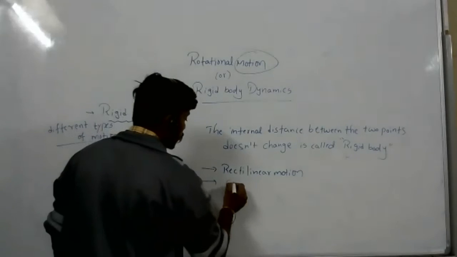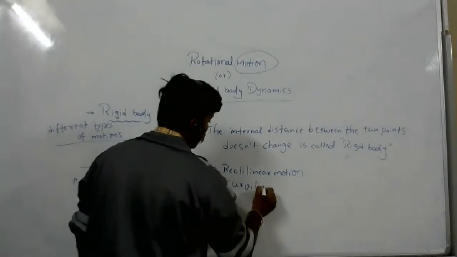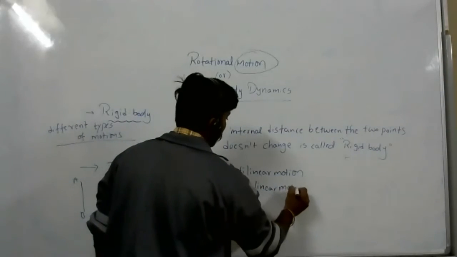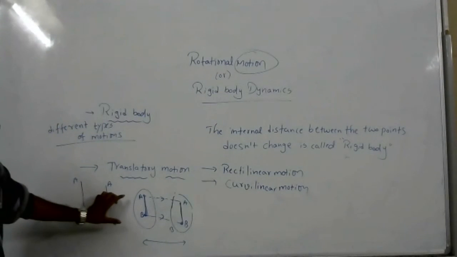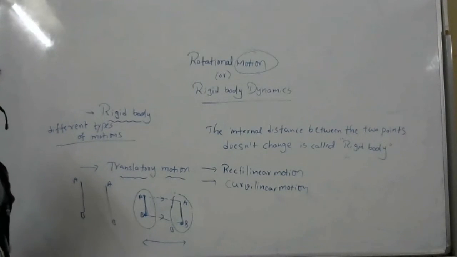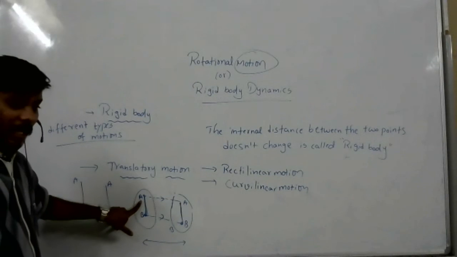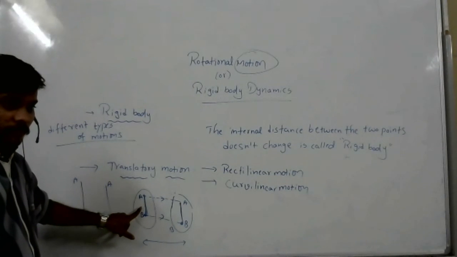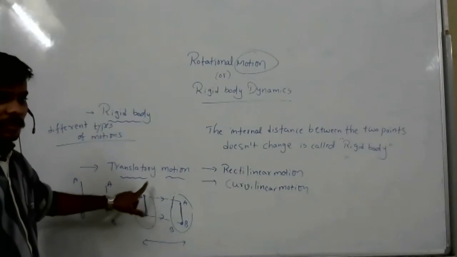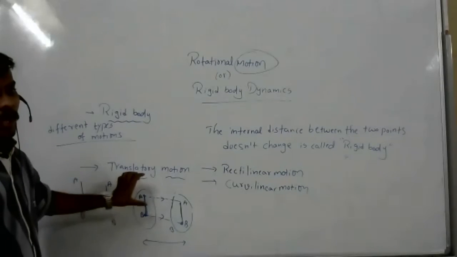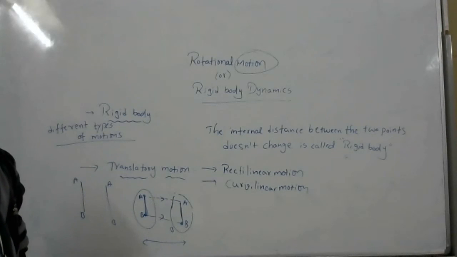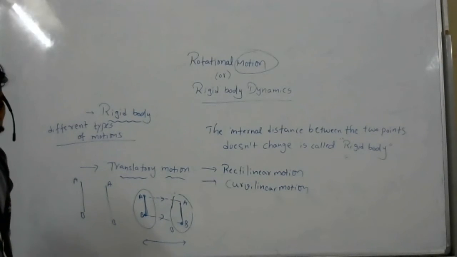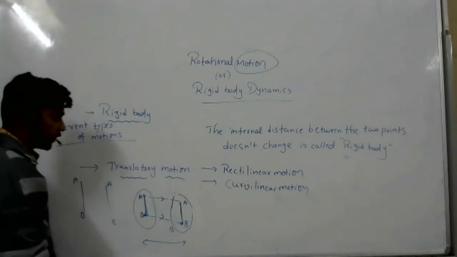Now one more is curvilinear motion. Can you tell the definition of translatory motion once? Yes. Write down the translatory motion definition. The line joining between two internal particles in a body. The line joining between two internal particles of a body after traveling some distance. Could you repeat? The line joining between